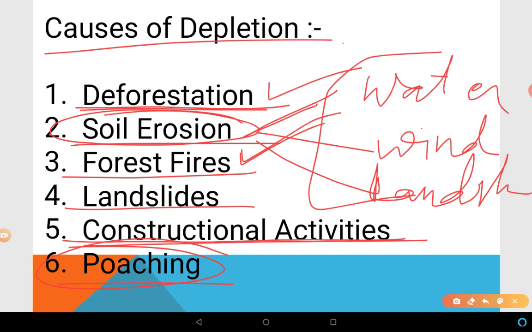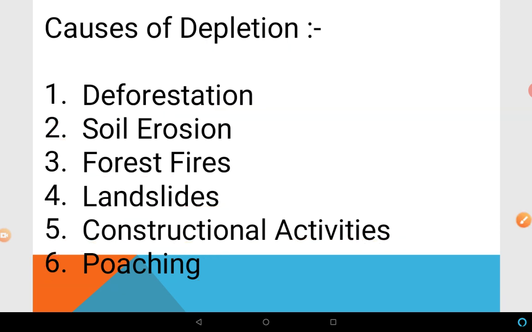The animals are poached for collection and illegal trade of hides, skins, nails, teeth, horns, as well as feathers. Some of these animals are tiger, lion, elephant, deer, black buck, crocodile, rhinoceros, snow leopard, ostrich, peacock, etc. And many types of species have become extinct completely due to poaching. So these were the causes of depletion of flora and fauna that we have discussed.